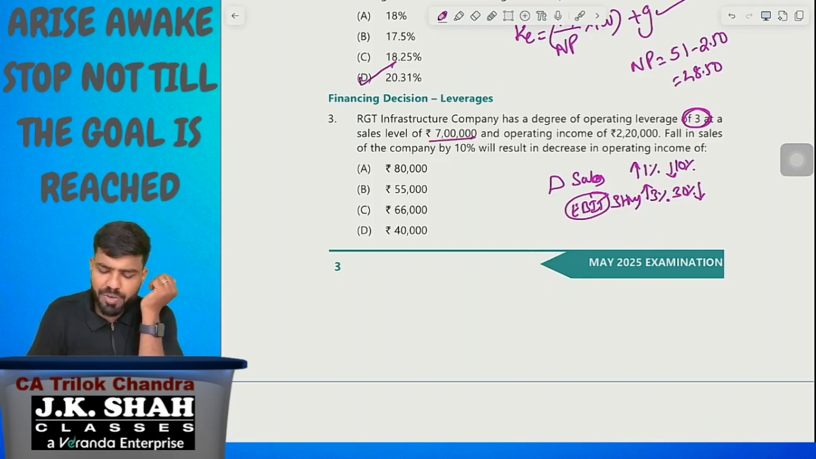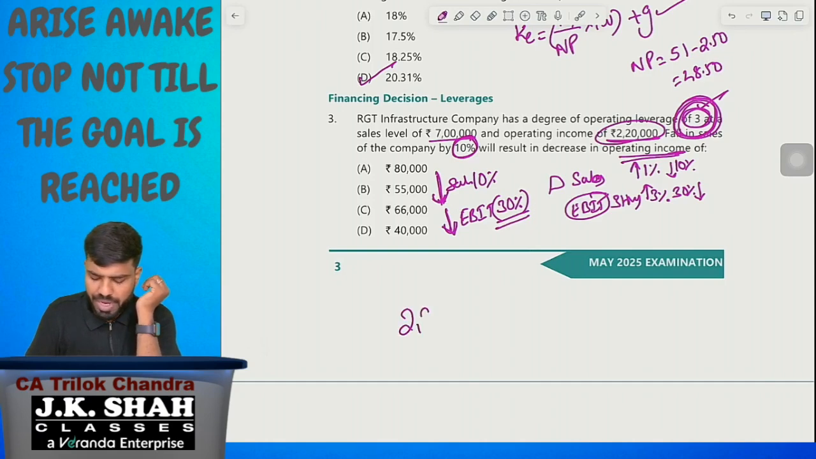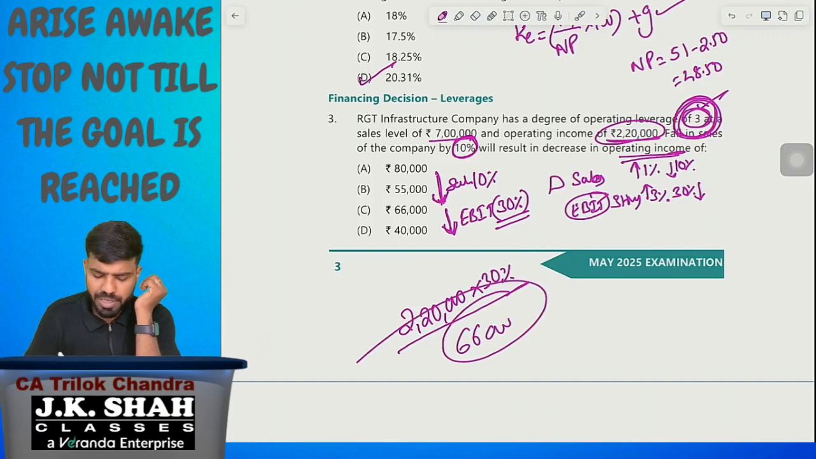Next, what they given? Sales level of 7 lakh rupees and operating income 2 lakh 20,000. Fall in sales of the company by 10%. What will be the result in decrease of operating income? So they gave operating leverage and they gave that sales decrease by 10%. What is the impact on operating income? Operating income is nothing but EBIT. According to operating leverage, it will change by 3 times, that means 30%. So if sales decrease by 10%, EBIT decreases by 30%. How much is the existing EBIT? 2,20,000. So 2,20,000 into 30% is the change, which comes to 66,000. C is the answer.